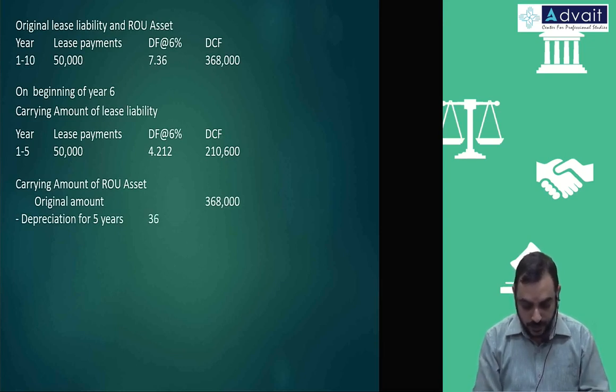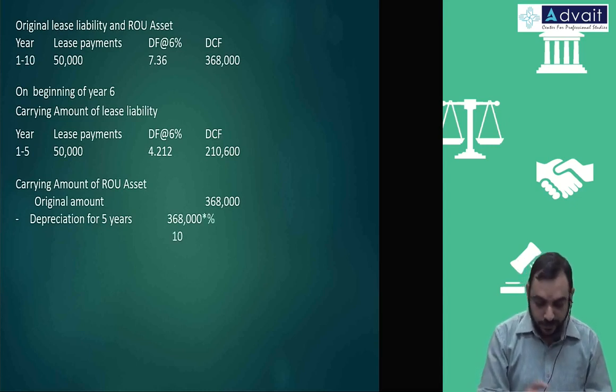That is 3,68,000, no residual value and all, divided by 10, multiplied by 5.